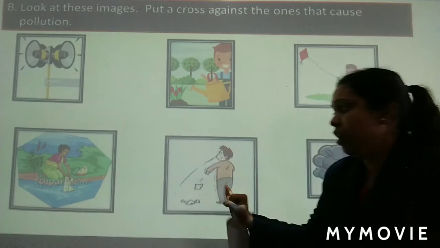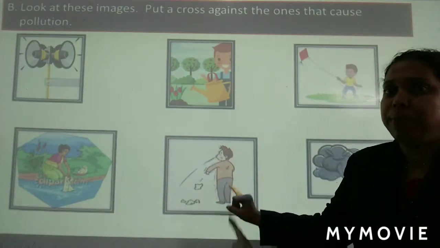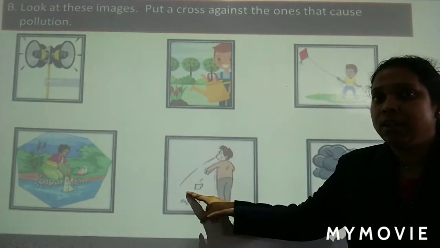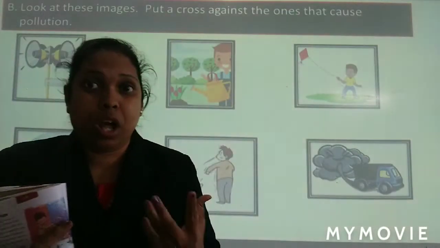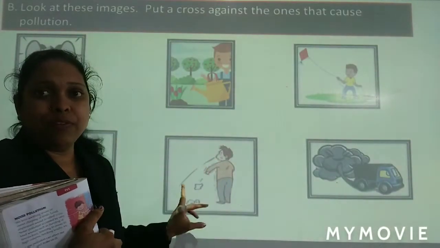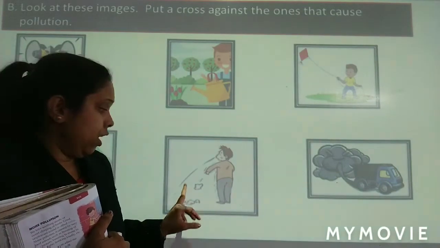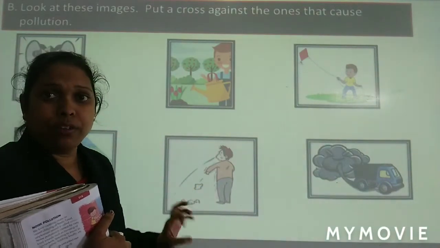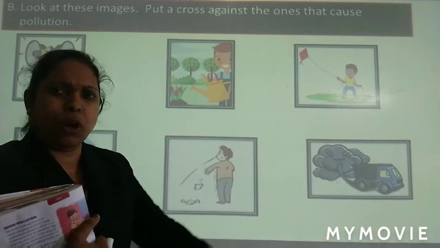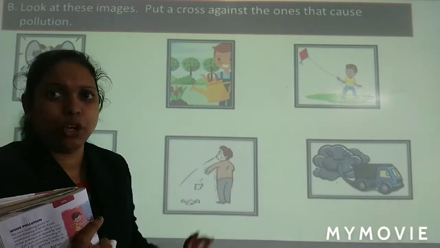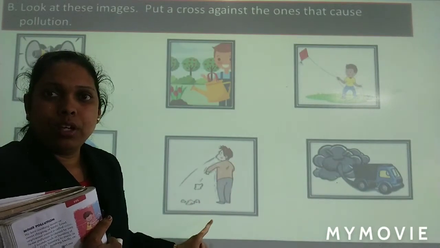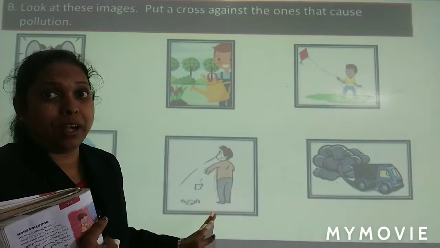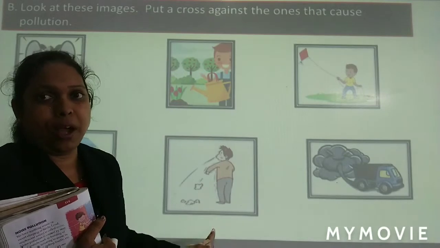Okay, next one. This man is spitting. Anybody can tell me the meaning of spitting? Spitting means thukna. Okay, at any place if you spit. And he's throwing garbage also, paper also, he is throwing it anywhere, not in the dustbin. So is this a correct practice or wrong practice? This is absolutely wrong practice. Okay, so you'll put a cross mark in this.